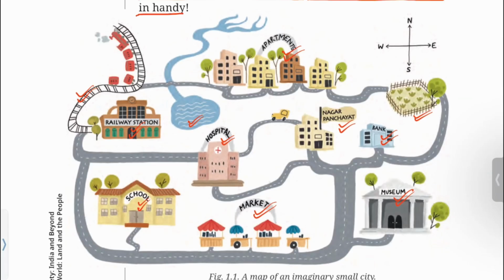If you want to go from the railway station to the bank, then you can follow this path. There are other ways. You can go by passing through the hospital like this, or you can go to the bank this way, skipping the Nagar Panchayat.